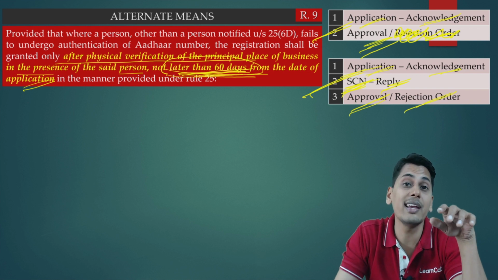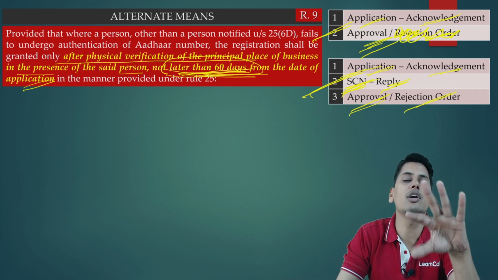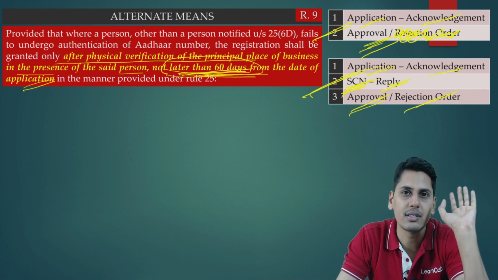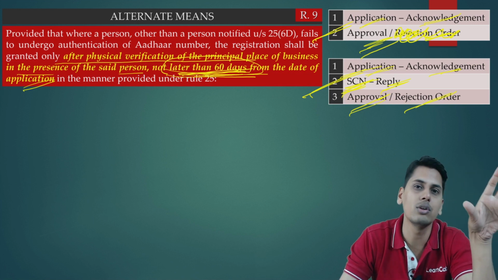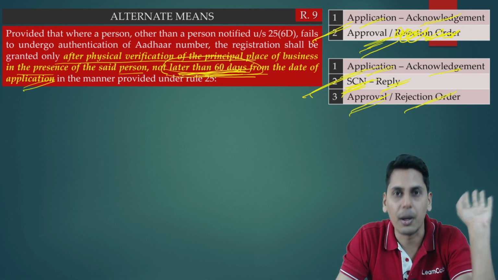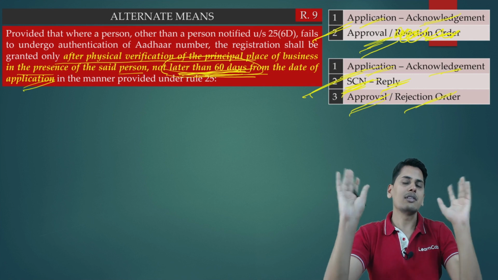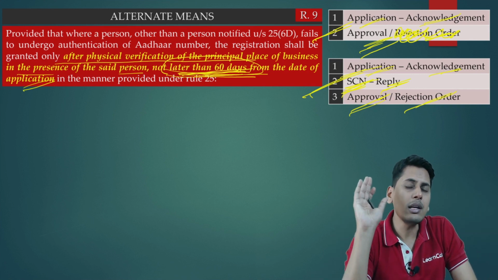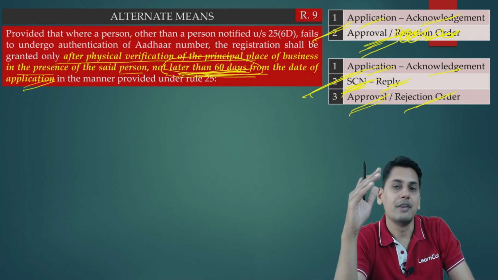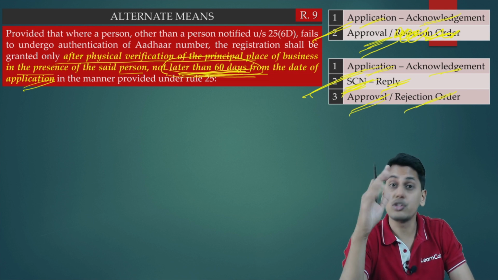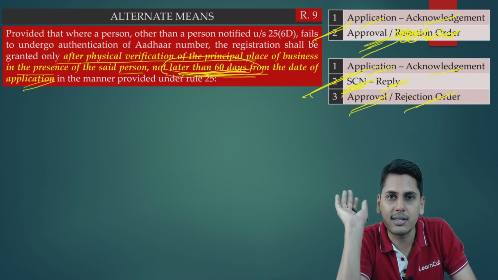If he fails to take any action after receiving your reply within the defined time limits, in that case also the registration is deemed to be approved. So friends, please have this brief background in mind. The process is you make an application. If he is satisfied, it is approved. If he is not satisfied, he will give you a show cause notice.